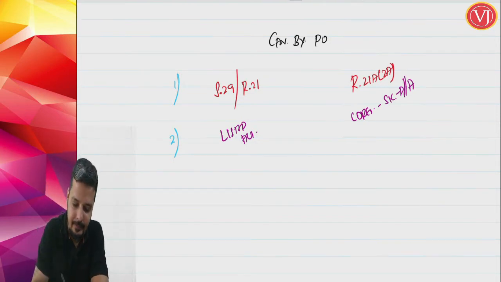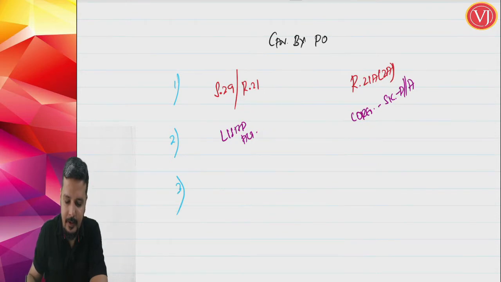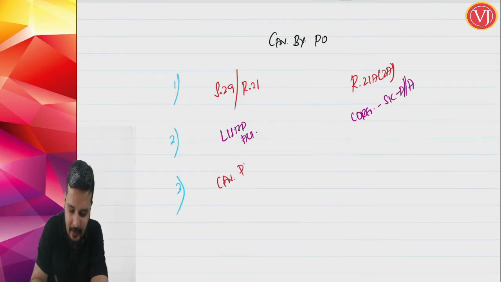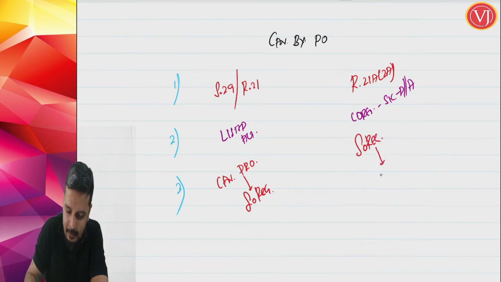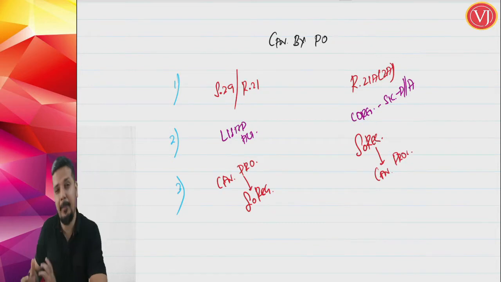Now third, here what happens is, normally first it is cancellation proceedings. First cancellation proceeding starts, followed by suspension of registration. But here first suspension of registration starts, and that may result in cancellation proceedings. Very peculiar, very special.